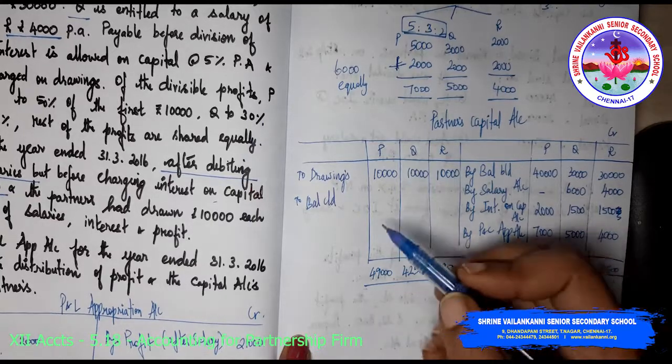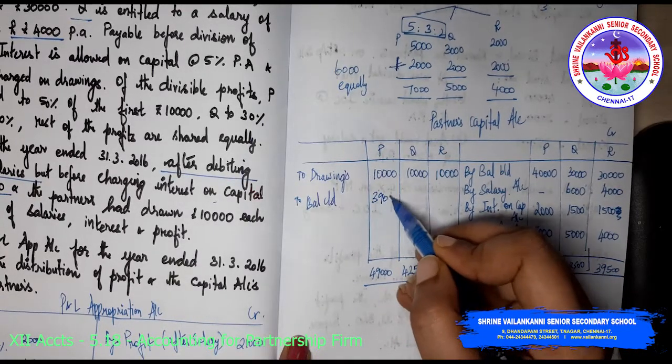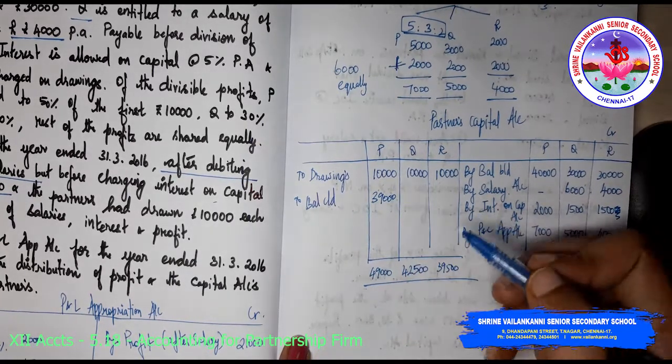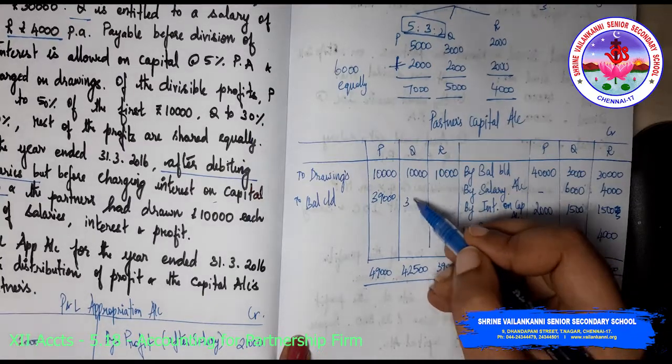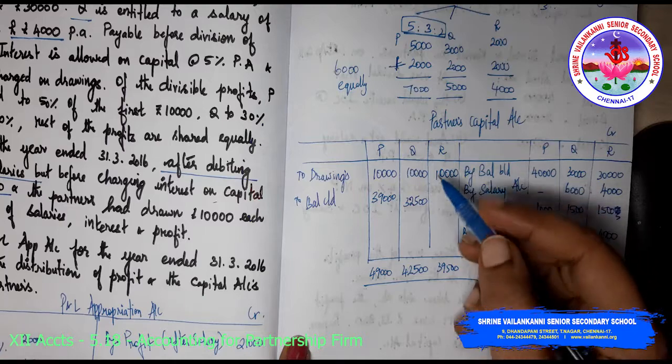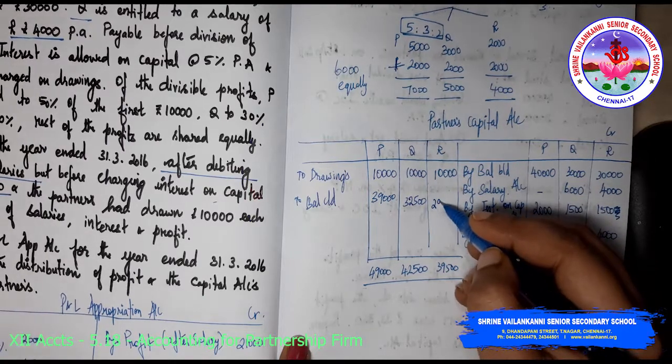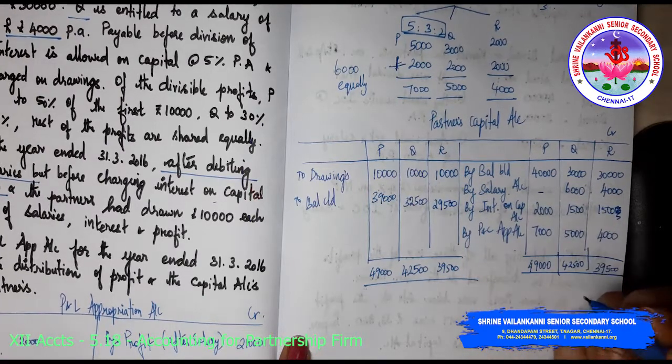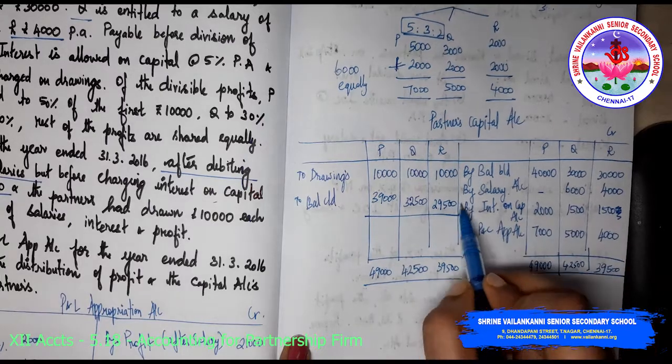So to balance carried down, it will be 49,000 minus 10,000, which is 39,000; 42,500 minus 10,000 is 32,500; and here 29,500 plus 10,000, that is 39,500. So these are the balance carried down values.